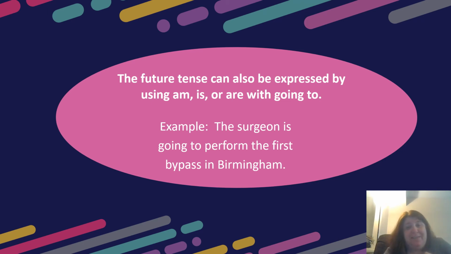Okay, the future tense can also be expressed by using I am or are with going to. For example, the surgeon is going to perform the first bypass in Birmingham. And so you could say, I am going to learn about verbs. That's talking about something you're going to be doing in the future. So, I mean, you could put that going to, and that will express the future tense.